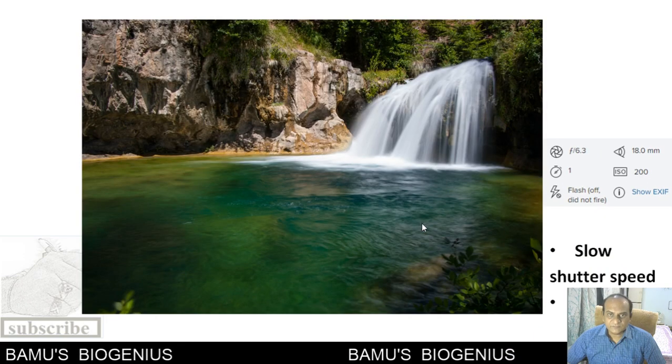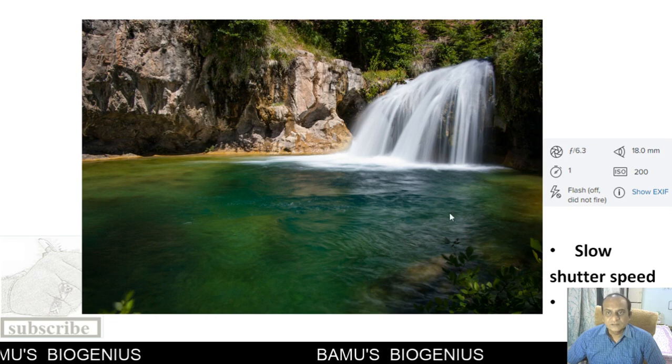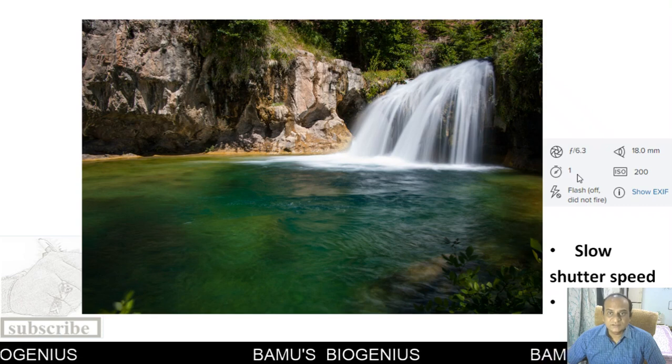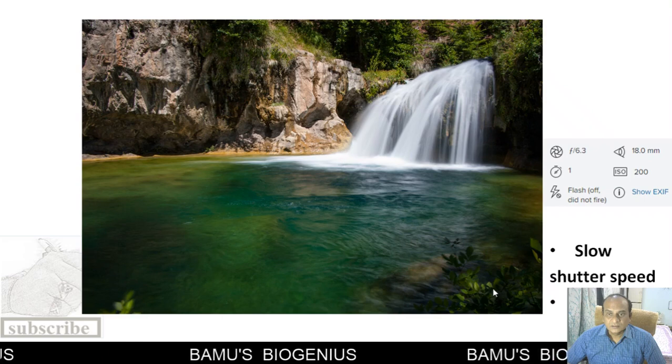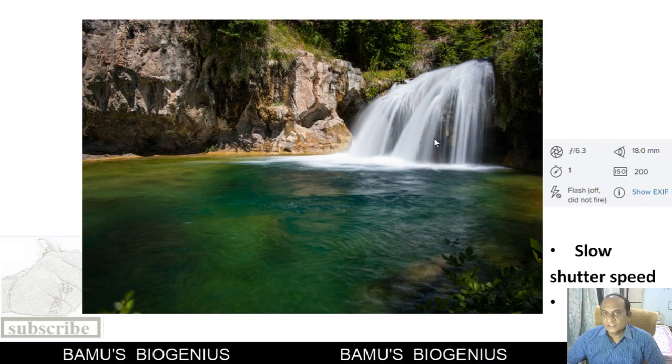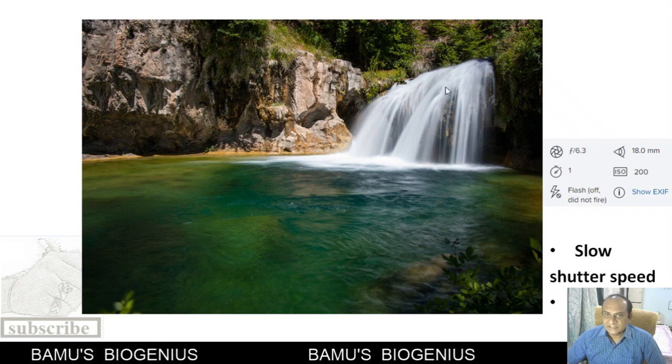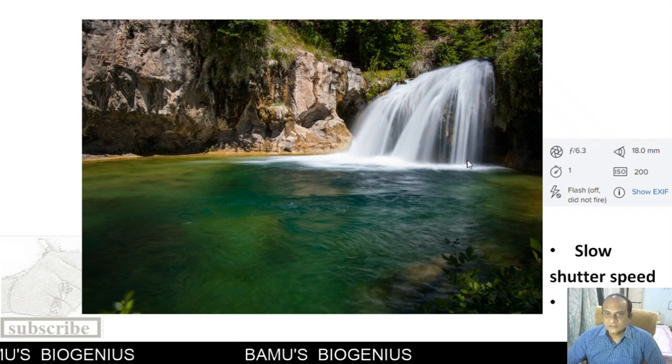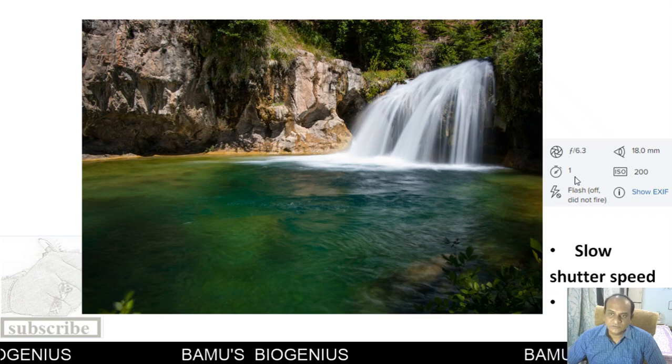Now for the same photograph, you can see here the shutter speed is slow, that is 1 second, and because of that you can see the waterfall appearing like a string of white color. This is done by keeping the shutter speed very slow.